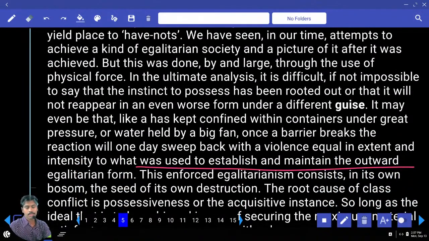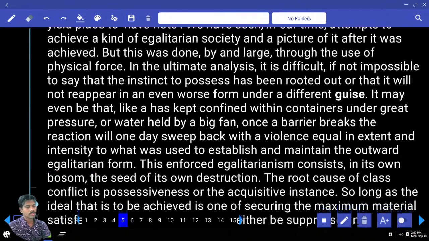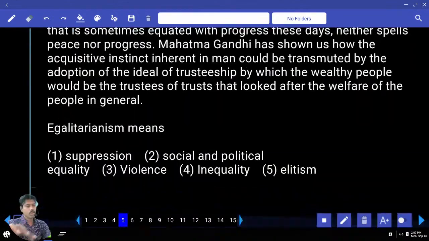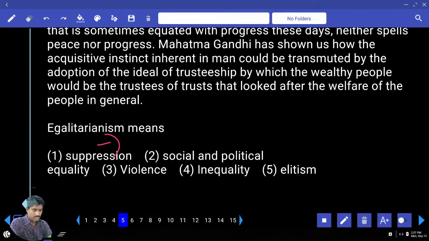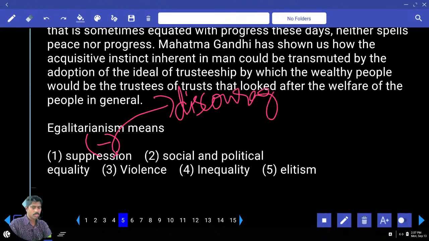To establish and maintain the outward egalitarian form. So let's read the options. Suppression. Suppression has a negative meaning. Suppress means discourage, not giving equal opportunities. It becomes the opposite of egalitarianism.